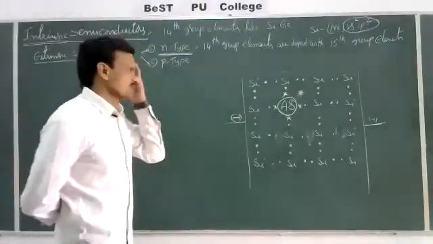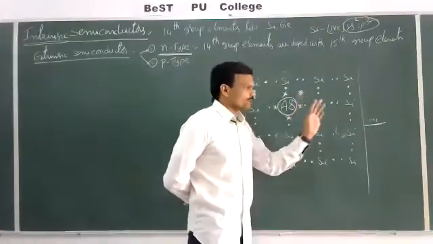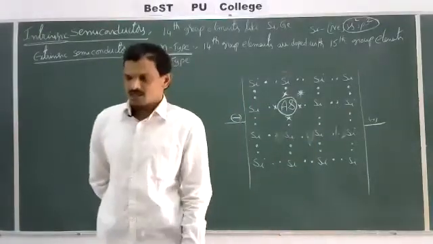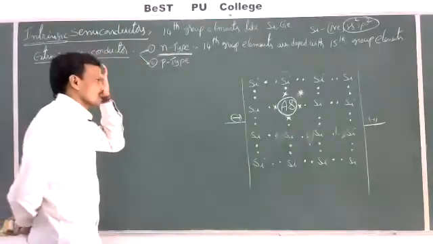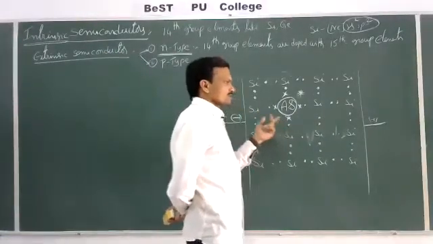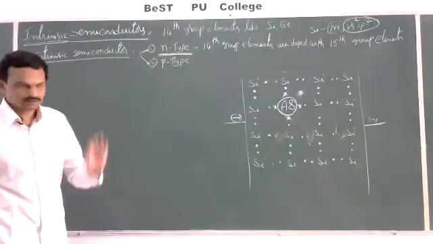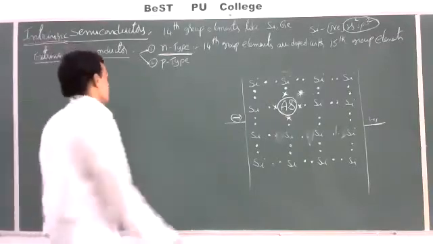Now, under the influence of this applied electric field, this electron will move freely from a negative terminal to positive terminal. As a result, they can conduct electricity. So here, since the conduction is due to the negatively charged particles, this is called N-type semiconductor. This is an example of extrinsic semiconductor.